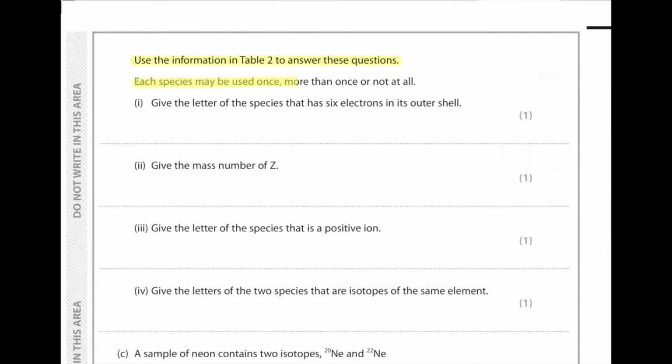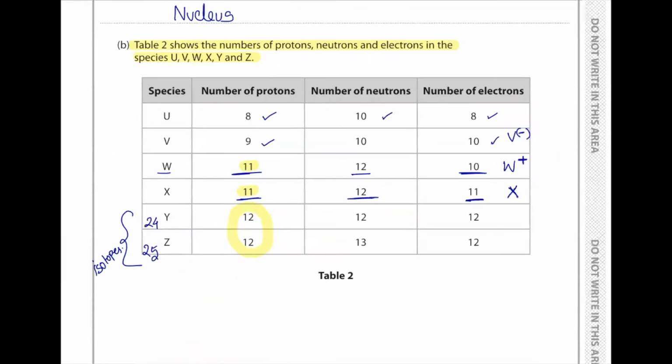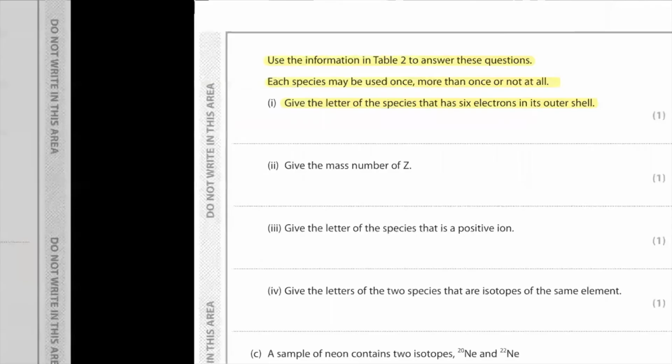Species may be used once, more than once, or not at all. Give the letters of the species that has 6 electrons in its outer shell. Good question. 6 electrons in its outer shell must belong to group 6. So when we have proton number 8 with 8 electrons, 2, 6 is the electronic configuration. So U will be the answer.